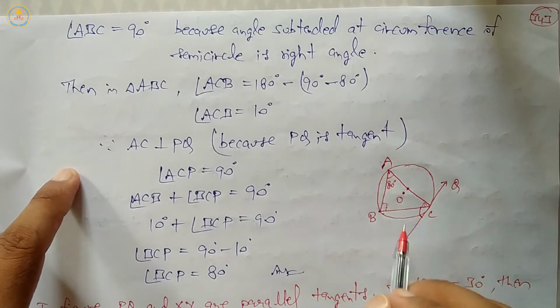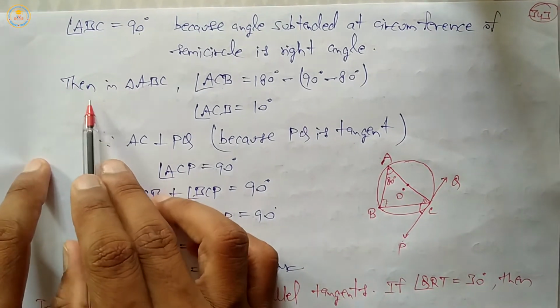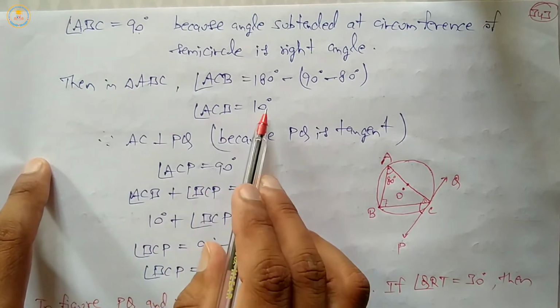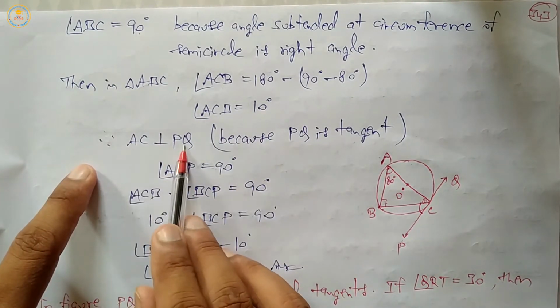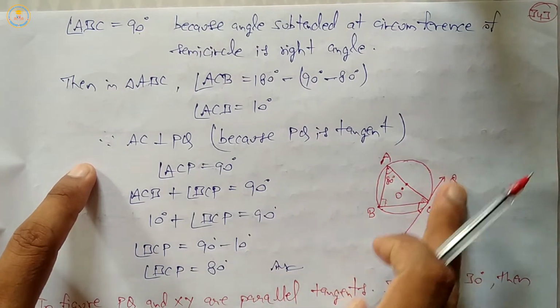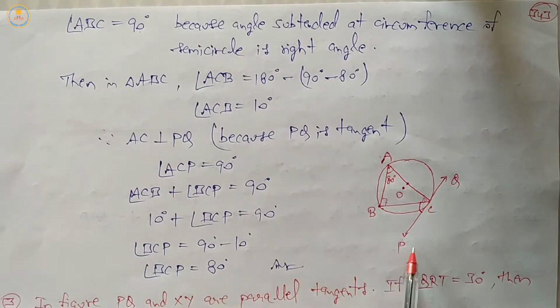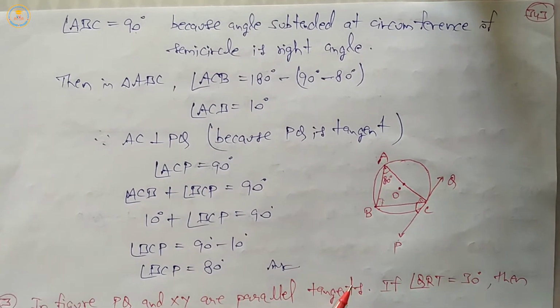Now we calculate BCP. In triangle ABC, ACB is 10 degrees. AC is perpendicular on PQ, because PQ is a tangent.